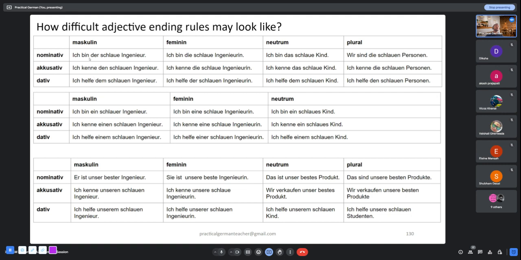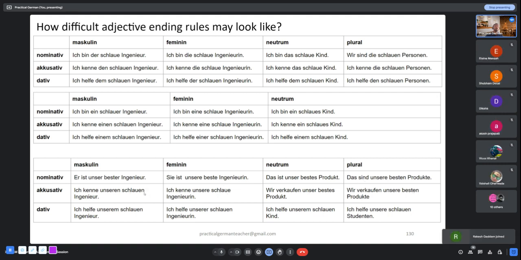Here the article was definite article, here the article is indefinite article. Let's look at possessive article, right? So over here, er ist unser bester Ingenieur, beste, bestes, besten. Check. So the adjective ending is changing, kind of, yeah.